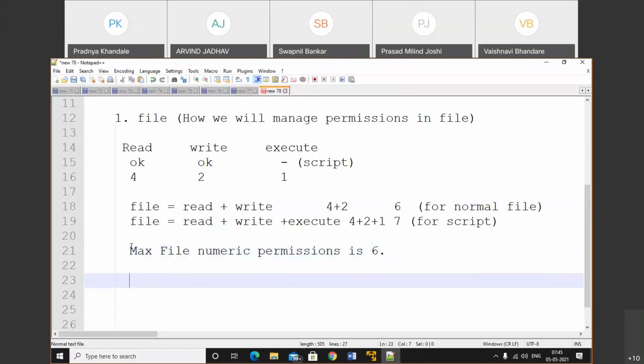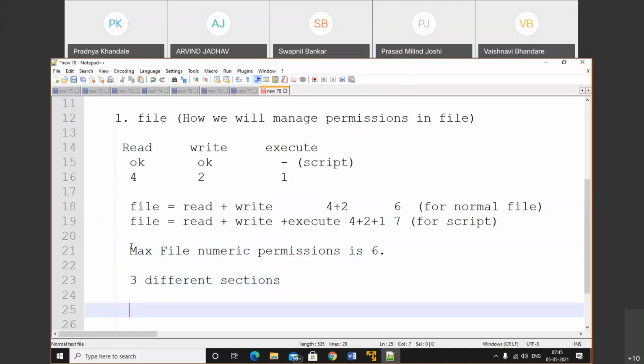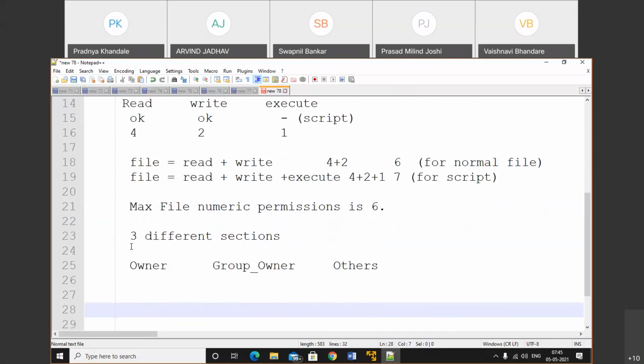But this permission will be set in 3 different formats, or we can say 3 different sections. The first section is owner. You can set the permission for the owner. Second one is the group owner. We already discussed this in the ownership chapter. Third, we will set on others. That means if you want to set the permission, we have these 3 options: owner, group owner, and other.